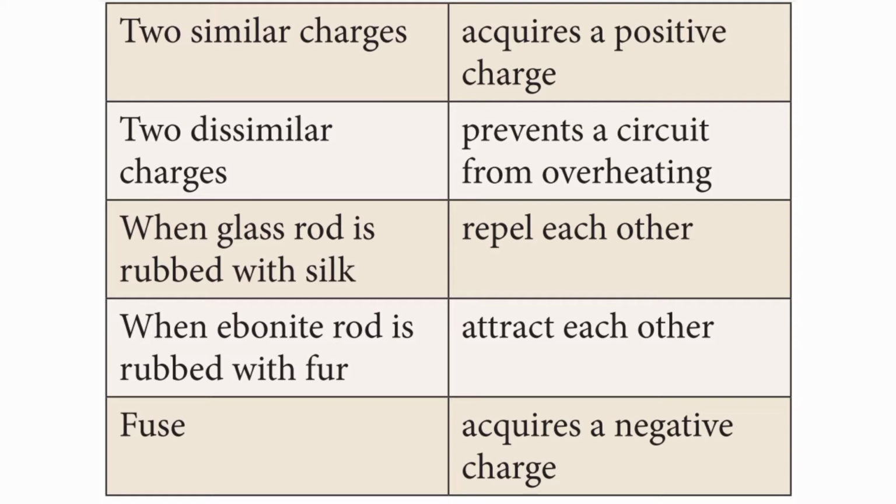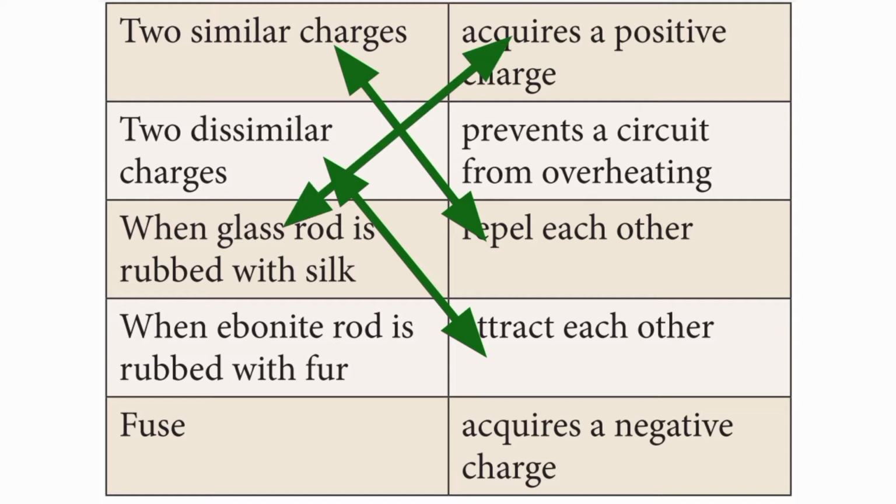2 similar charges repel each other. 2 dissimilar charges attract each other.